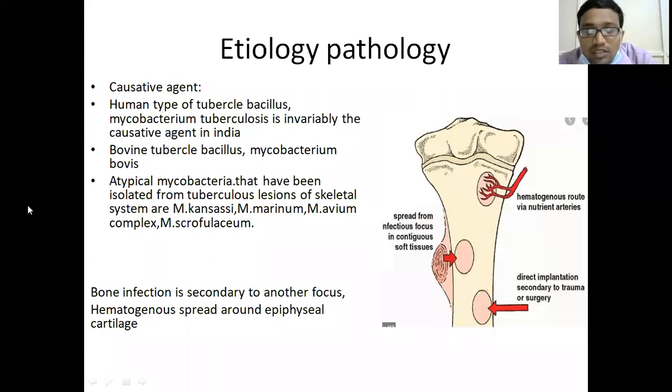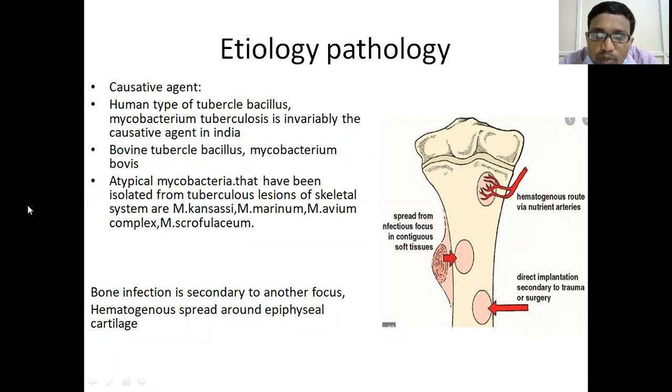Coming to the next thing, after the incidence, I will be discussing etiology and pathology. Tubercular lesions have been described even in the spine or in many other joints. The causative agent was described by Robert Koch. Mycobacterium tuberculosis was the causative agent. The other causative agent is the Mycobacterium bovis strain, and atypical mycobacteria were previously thought to be non-pathogenic.